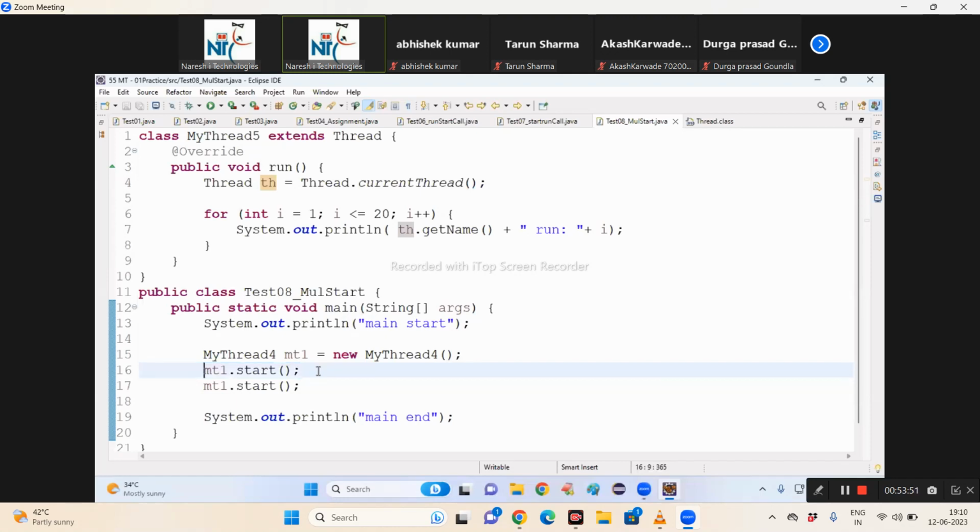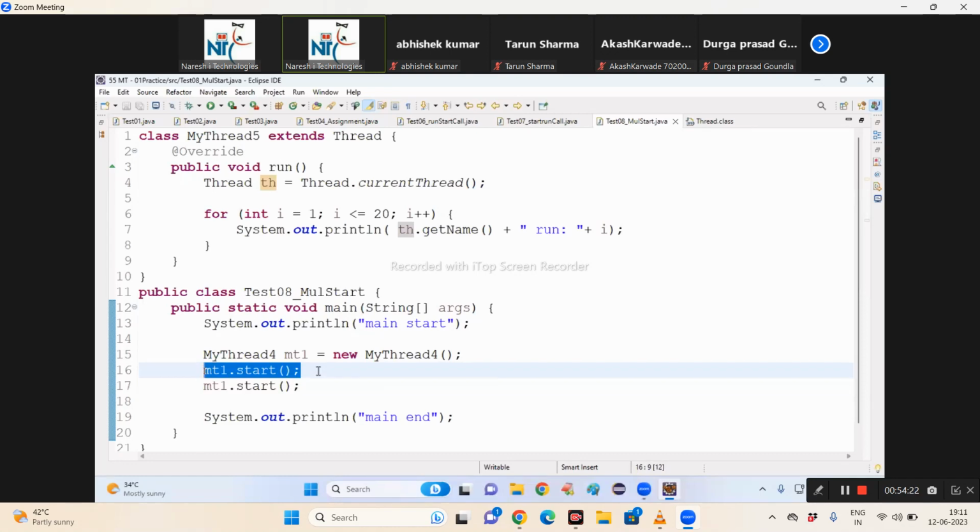Tell me, when I write M1 mt1.start method, what happened here? The thread is ready to execute and then it goes to the next line, to execute mt1.start. When you call mt1.start, the exception is raised. Then at this line, main thread execution is terminated. Then does the JVM also shut down? No. Why? The JVM is already waiting for other threads to run. Then the JVM takes the custom thread and starts running the execution. Hope you all understand now.